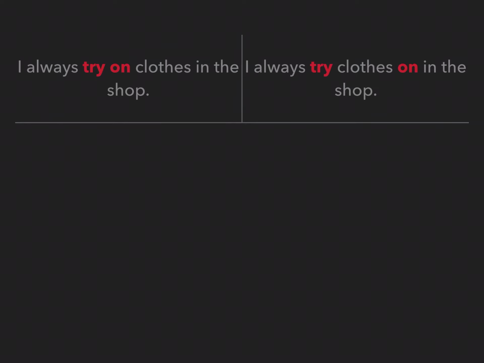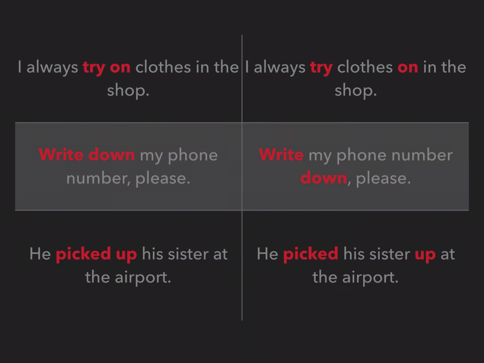Now, let's take a look at some examples of the use. So, I always try on clothes in the shop. I always try clothes on in the shop, ¿no? So, a la izquierda el verbo con su preposición o su adverbio juntito y a la derecha separados, ¿no? Write down my phone number, please. Write my phone number down, please. He picked up his sister at the airport. He picked his sister up at the airport, ¿no? So, on the left, we have the verb and the particle together. On the right, they are separated.